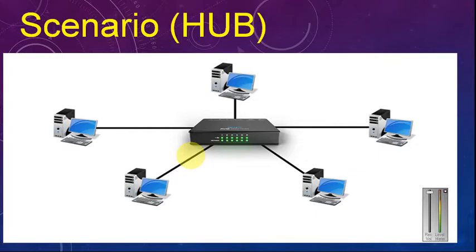Next, a scenario of a hub. Suppose, for example, an organization uses a LAN with a hub, and PCs are connected with each other: PC1, PC2, PC3, PC4, PC5.